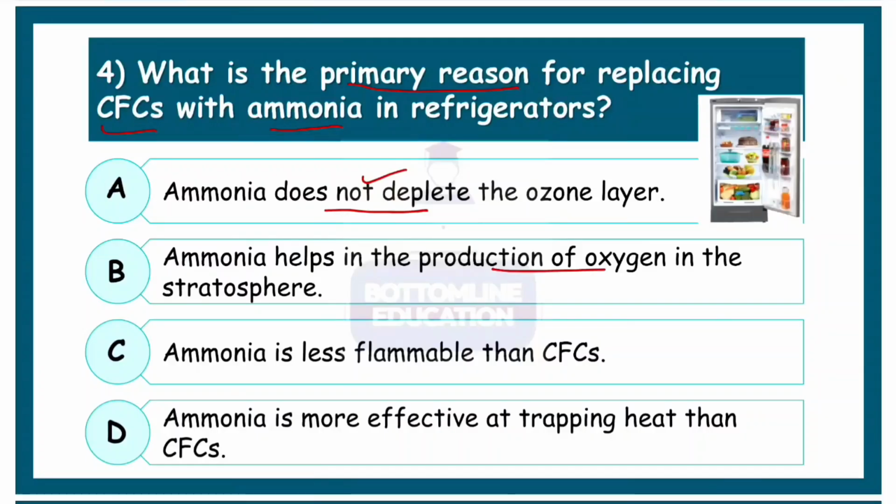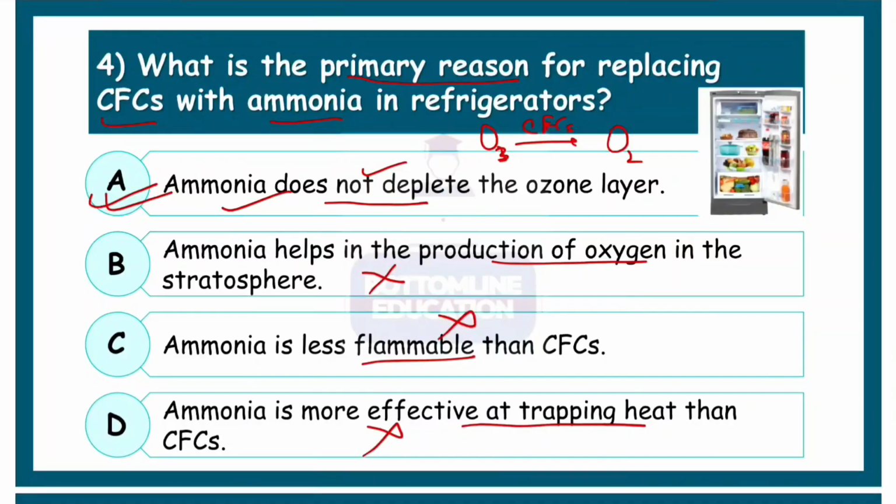Yes, that is true. Ammonia helps in the production of oxygen. That is wrong. Ammonia is less flammable. That's not the reason. And ammonia is more effective at trapping heat. No. So the reason is it does not damage or deplete the ozone layer. CFCs actually destroy the ozone layer. They break down the ozone molecule into molecular oxygen, that is the diatomic form, and that is why the CFCs are replaced by ammonia.